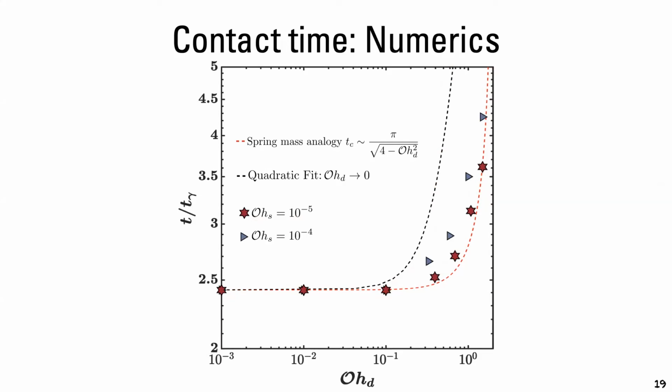If we increase the surrounding Ohnesorge number, then we see that the results are closer to the experiments, which basically means that now we have increased the dissipation in the surrounding as well. What is interesting, however, is that for low Ohnesorge number, all these results converge to a single value, which is given by the Rayleigh oscillation frequency. And this happens because as this drop impacts and takes off, it has to undergo a full cycle of expansion.